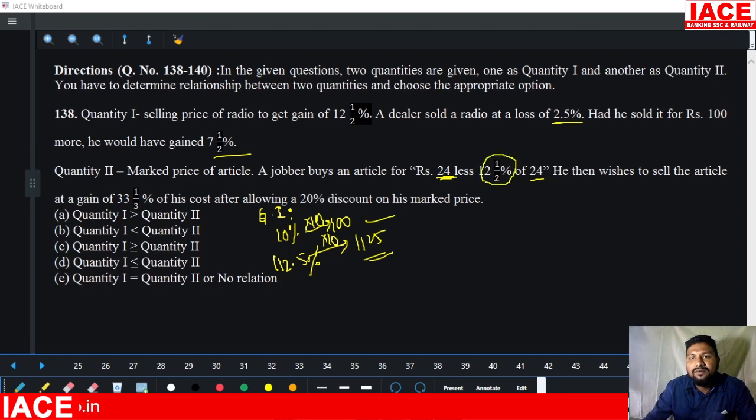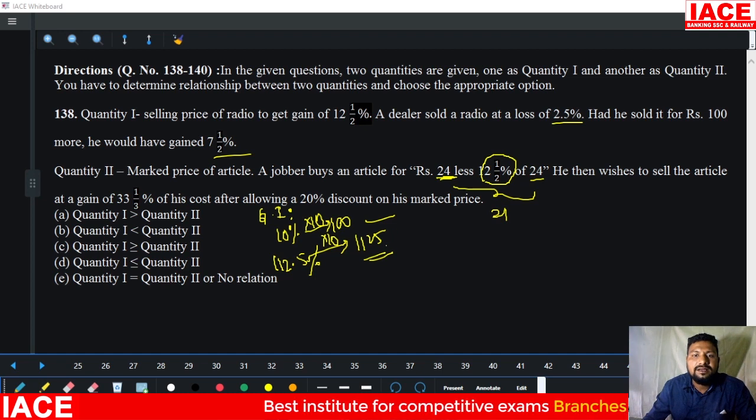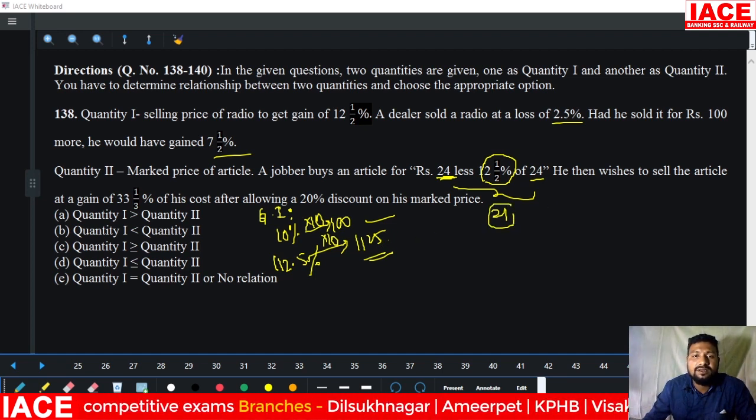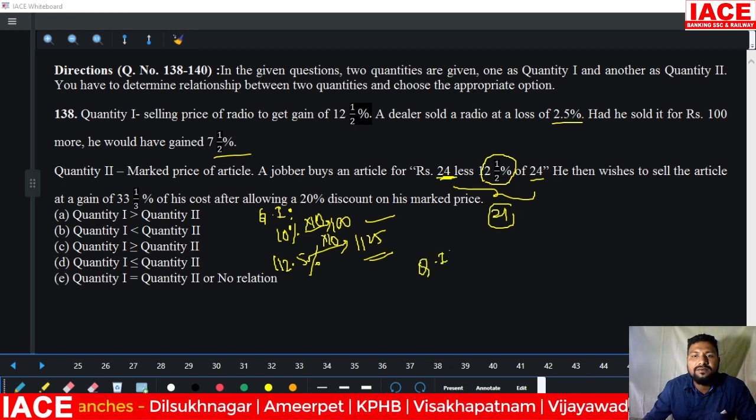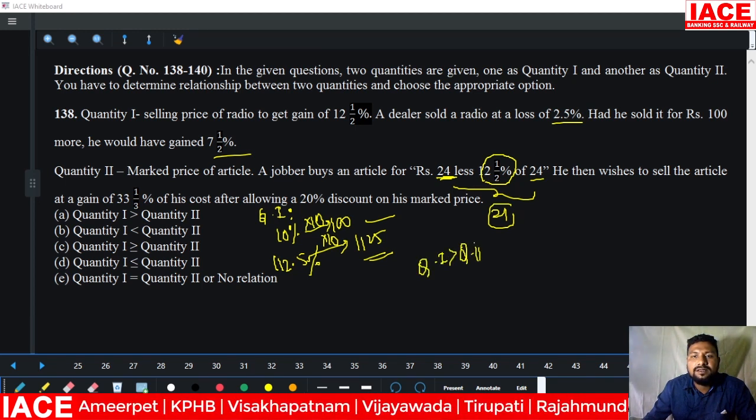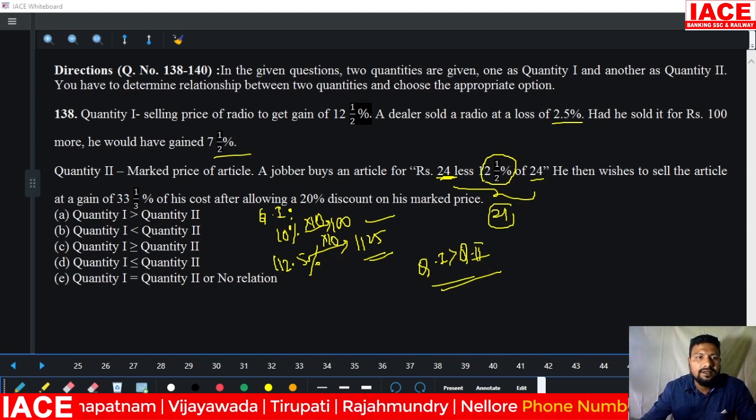12.5% is the value 1 by 8. 1 by 8 of 24 means it is 3 rupees. 3 rupees less than 24 rupees means this value is 21. Then 21 is the cost price. Here is 1125. Then when you are solving with 21, more than 1000 is always bigger. That means directly we will say without solving, quantity 1 is greater than quantity 2. Then option A. Next.